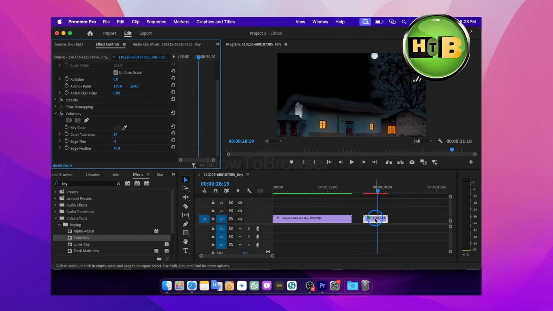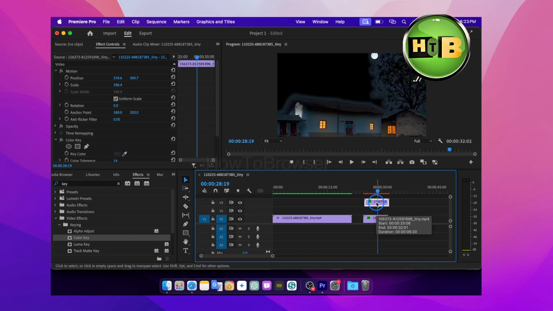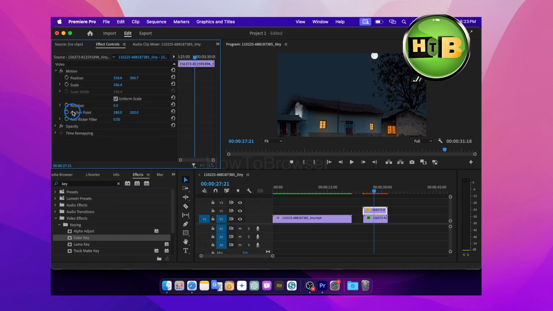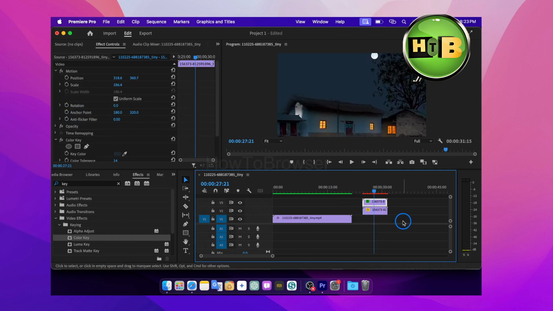Now what's nice, now I can duplicate this. If you hold Option, you can duplicate your video. And now for this one, I can remove this color key, and I can move actually this on top.